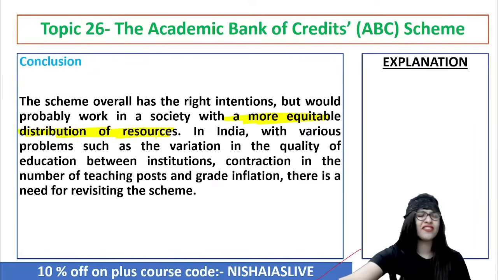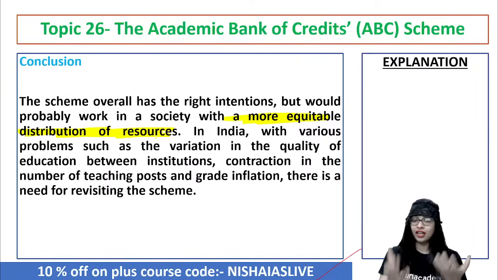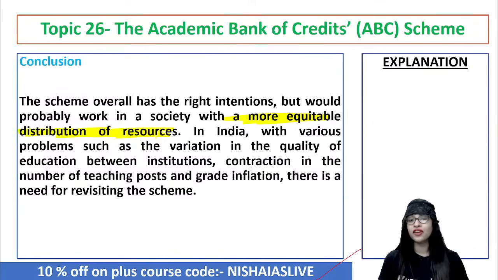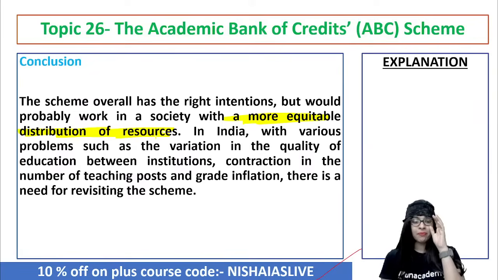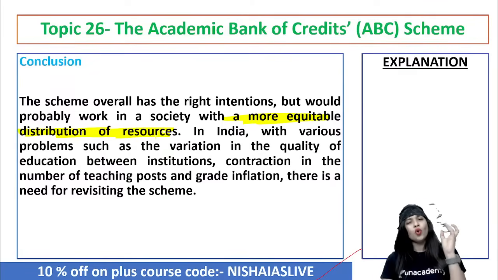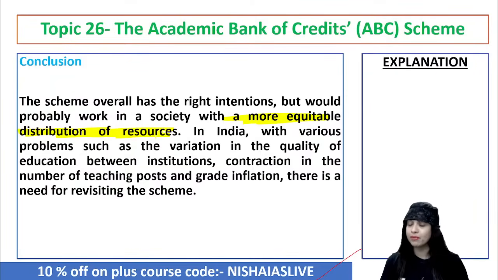If you see in our country India, we have so many issues with various problems like the variations or the fluctuations in the quality of education between institutions, then decrease or contraction in the number of teaching posts and grade inflation. There is a need for what? Revisiting the scheme. See, though it is very important, you can see n number of positive perspectives with regard to the national education policy and the welcoming of the ABC scheme, that is Academic Bank of Credit scheme, but they didn't implement it.